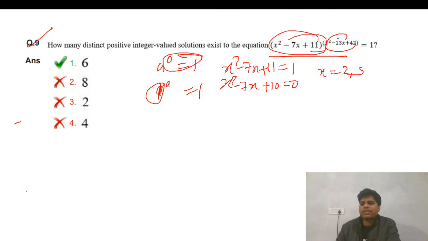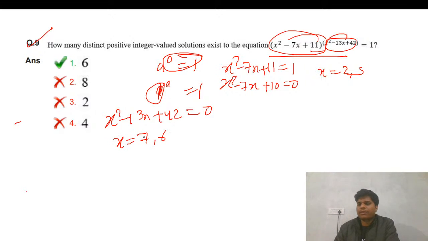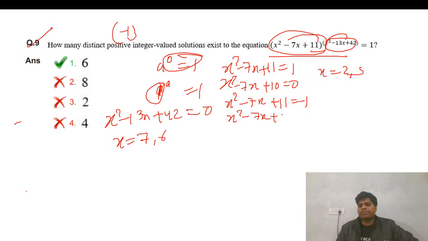Another scenario is when the power is 0: x square minus 13x plus 42. 42 is 7 times 6, so x is 6 and 7. Fine. So these are the four values. And one more scenario: if this is minus 1, so x square minus 7x plus 1 equals minus 1, so this is x square minus 7x plus 12, and the power should be even.